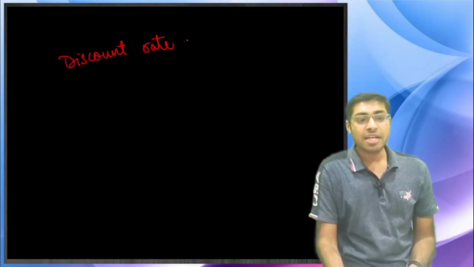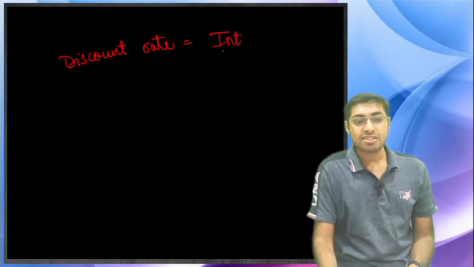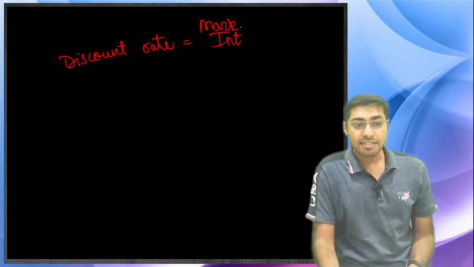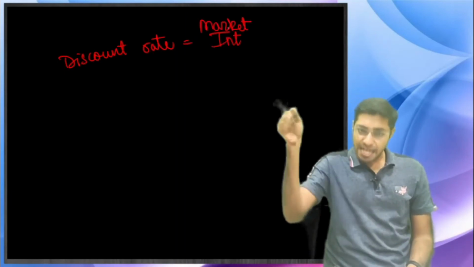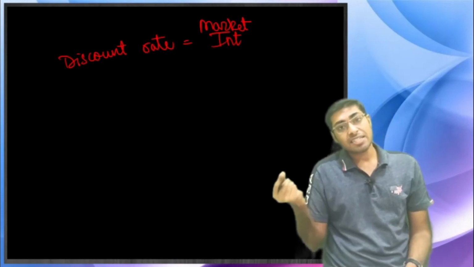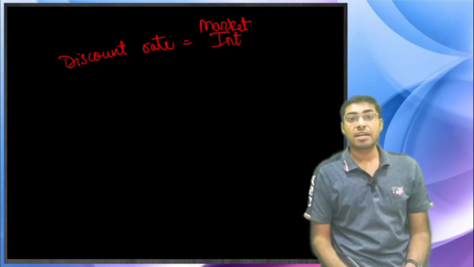That $1 would have grown to $20 today. Why? Because the bank was giving you interest. That interest is nothing but the discounting rate that you have to take. The discounting rate is going to be the market interest rate. Whatever the interest rate is in the market, that market interest rate becomes your discounting rate.